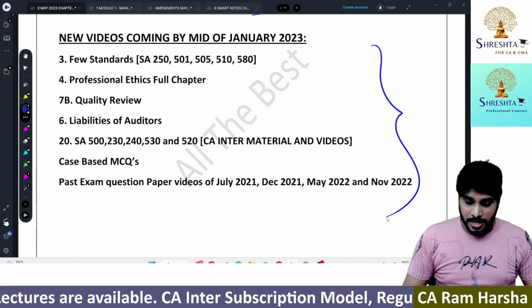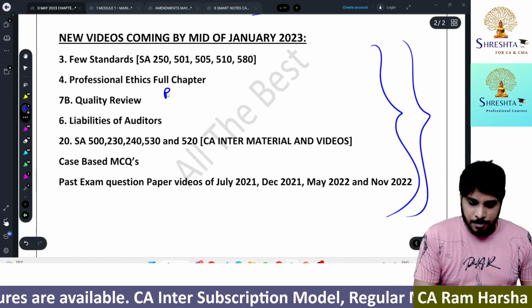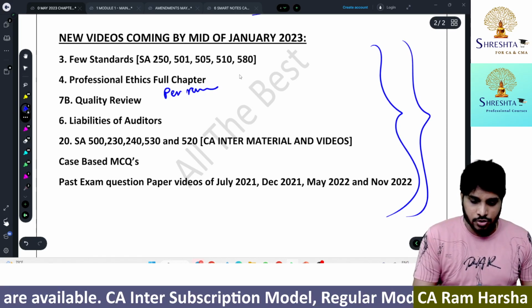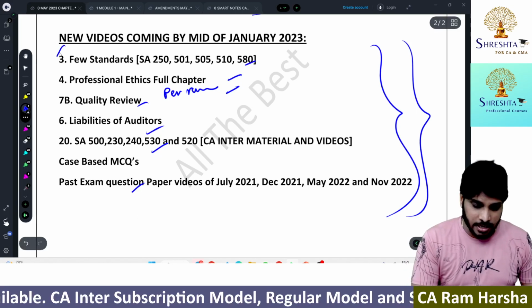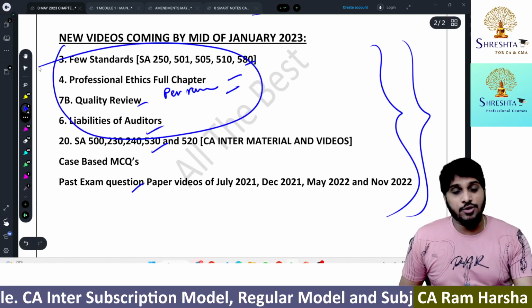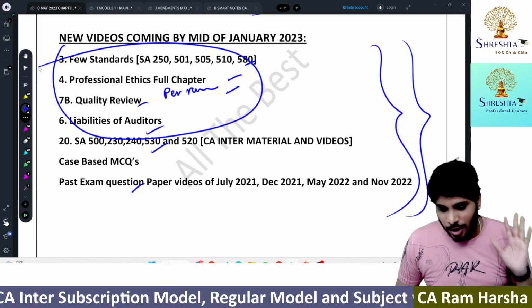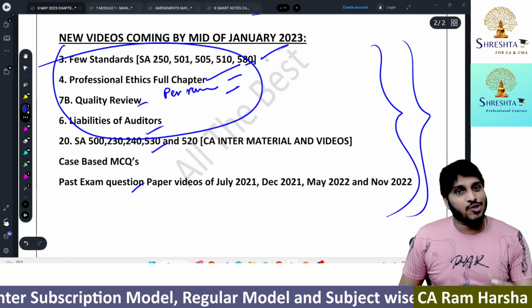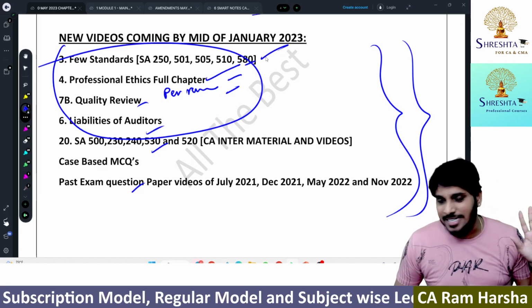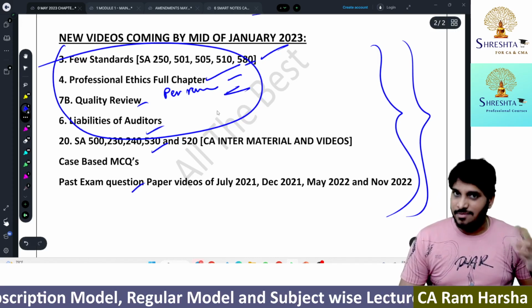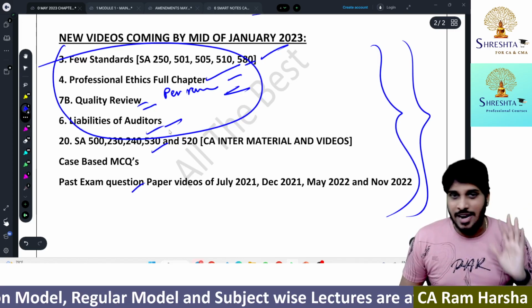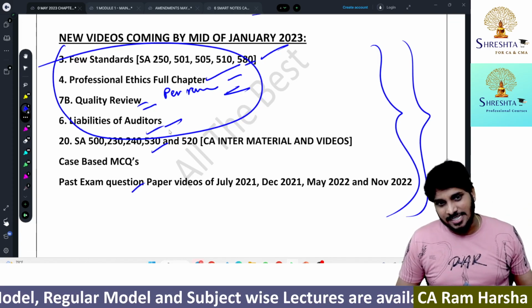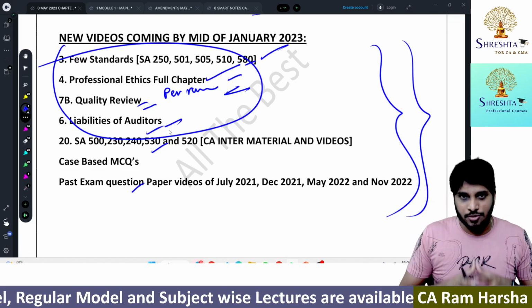For my previous students, we are going to replace these chapters, peer review also, especially the videos. Already ethics is replaced, and standards we have already added. You just go through it and watch it. Once peer review is done, we will add that also. Once quality review is done, we will add that. Once liabilities of auditor is done, we will add those videos also. So this clarification I wanted to provide.